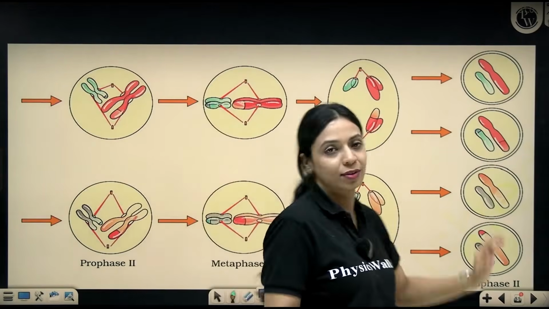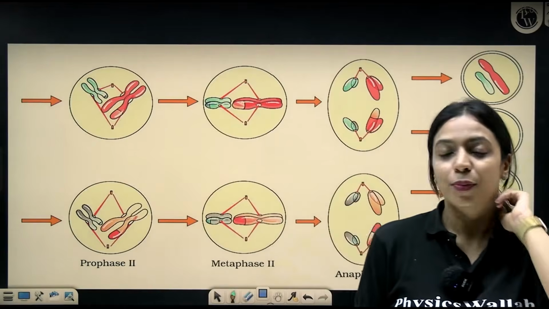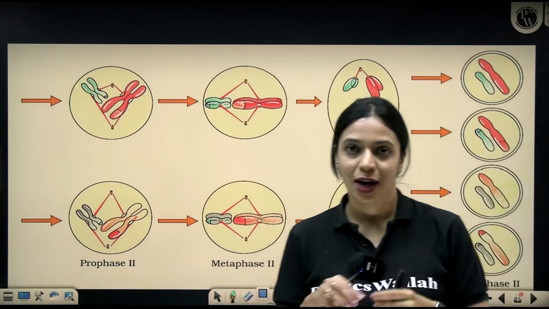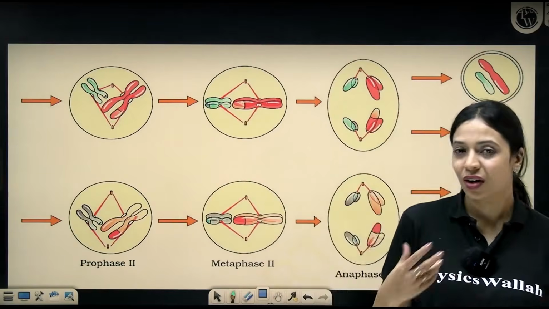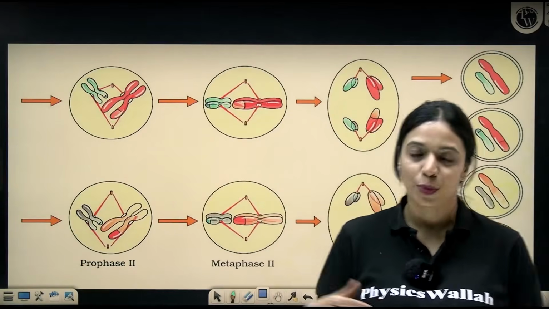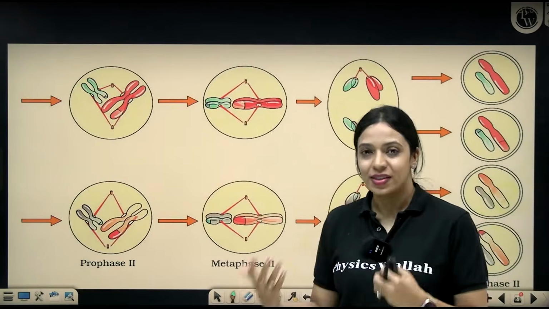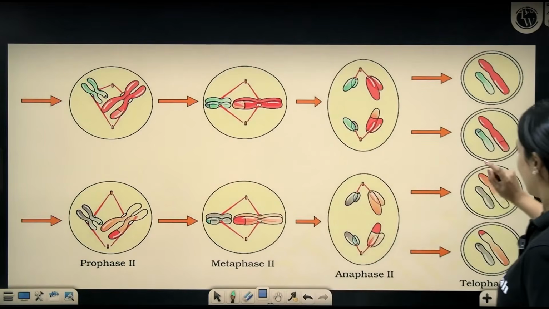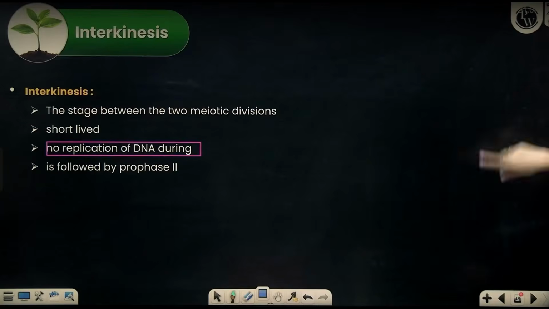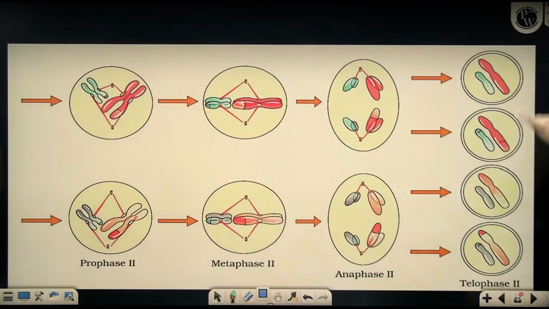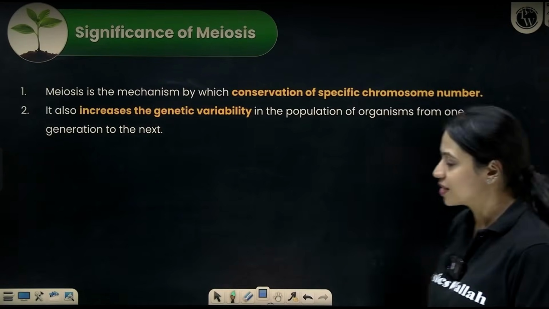And ultimately, towards the end, in telophase 2, you can see how the nuclear membrane reappears, how the DNA will start to decondense, and all other organelles will start to take shape within the cell. And ultimately, following cytokinesis, from one cell we end up getting two cells. So we started off with one diploid cell, and we end up getting 4 haploid cells in the end. That is the story of meiosis.